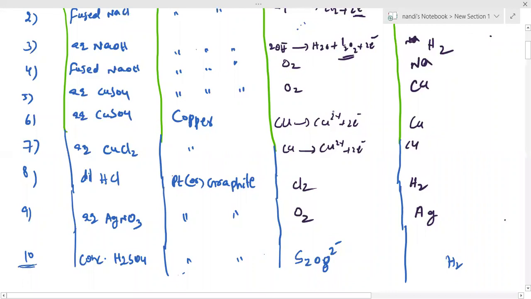Let's try the other section. I didn't give the answers also. Okay, they only write. So for you, I wrote answers also. You can check it. You can practice these equations later. Right, next slide.